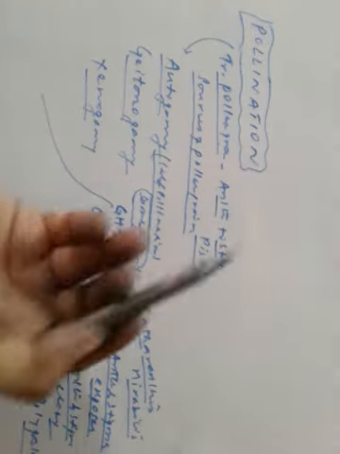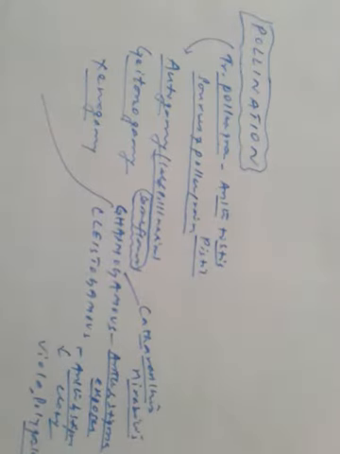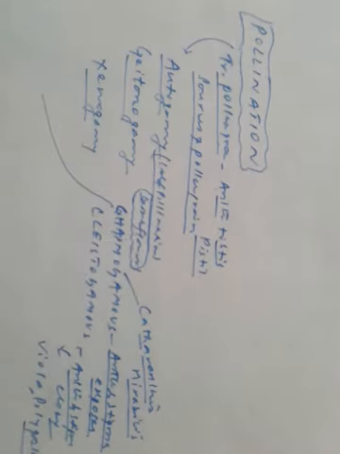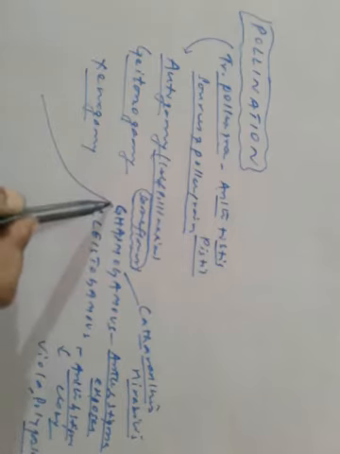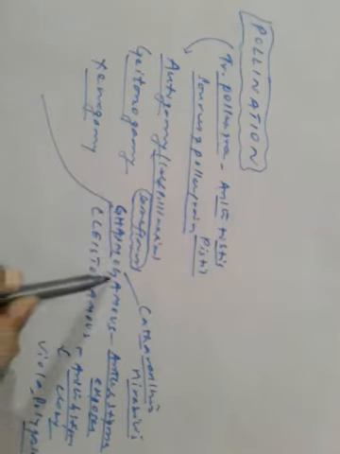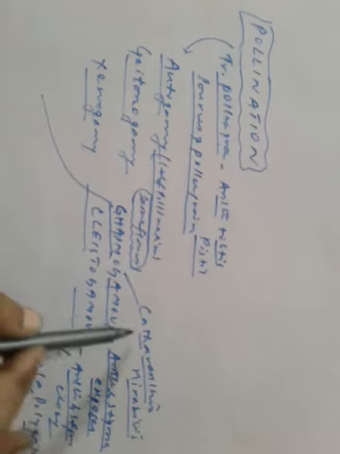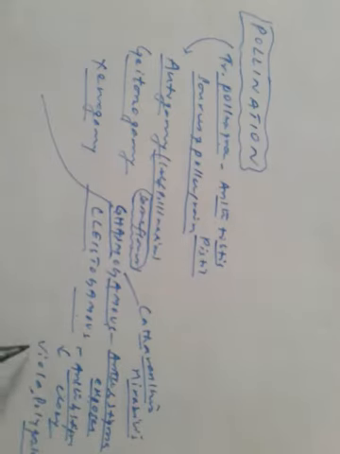So autogamy is self-pollination, and here the self-pollination occurs in the same flower. That means in the same flower, pollen grains are transferred from anther to stigma, and it is found in Chasmogamous and Cleistogamous flowers. Here the anthers and stigmas are exposed, and here it's closed. Examples are Catharanthus and Mirabilis, and Viola and Polygala.